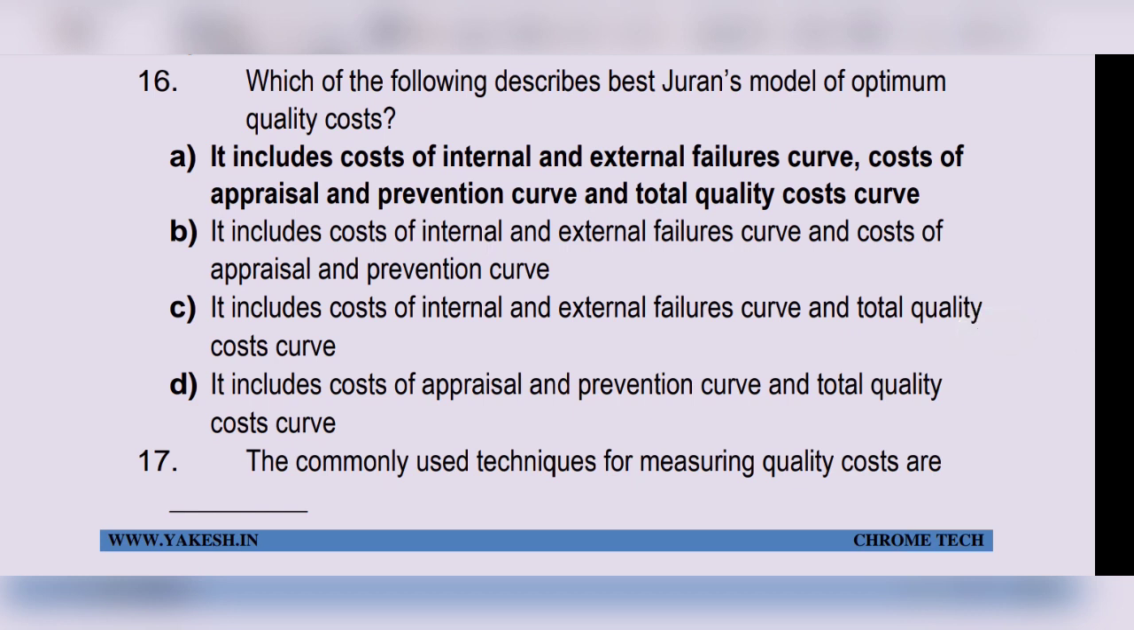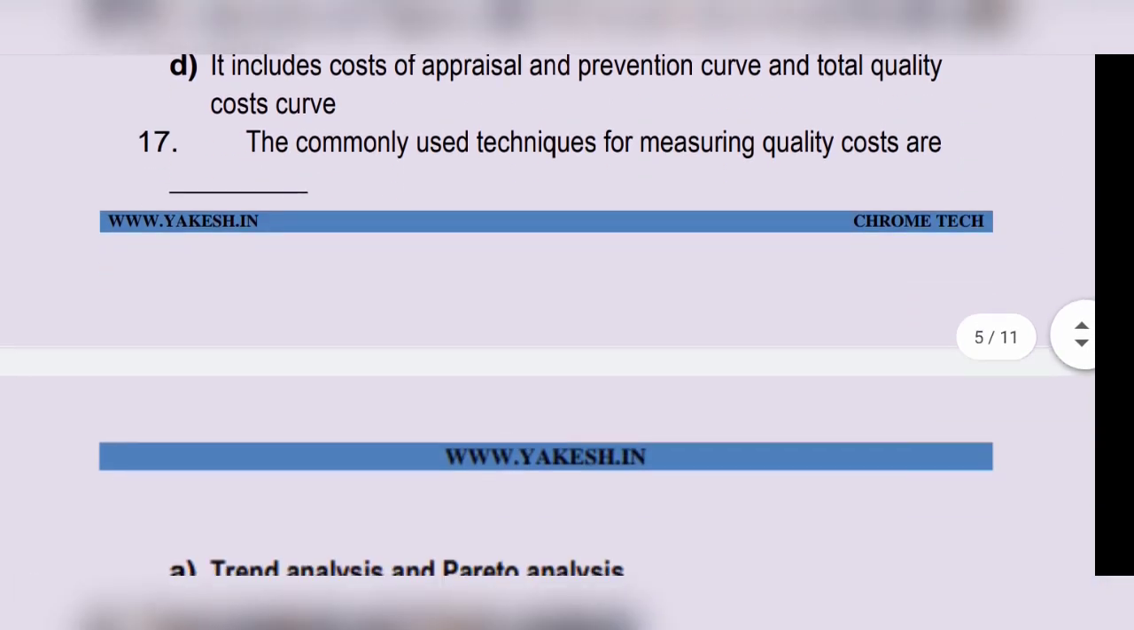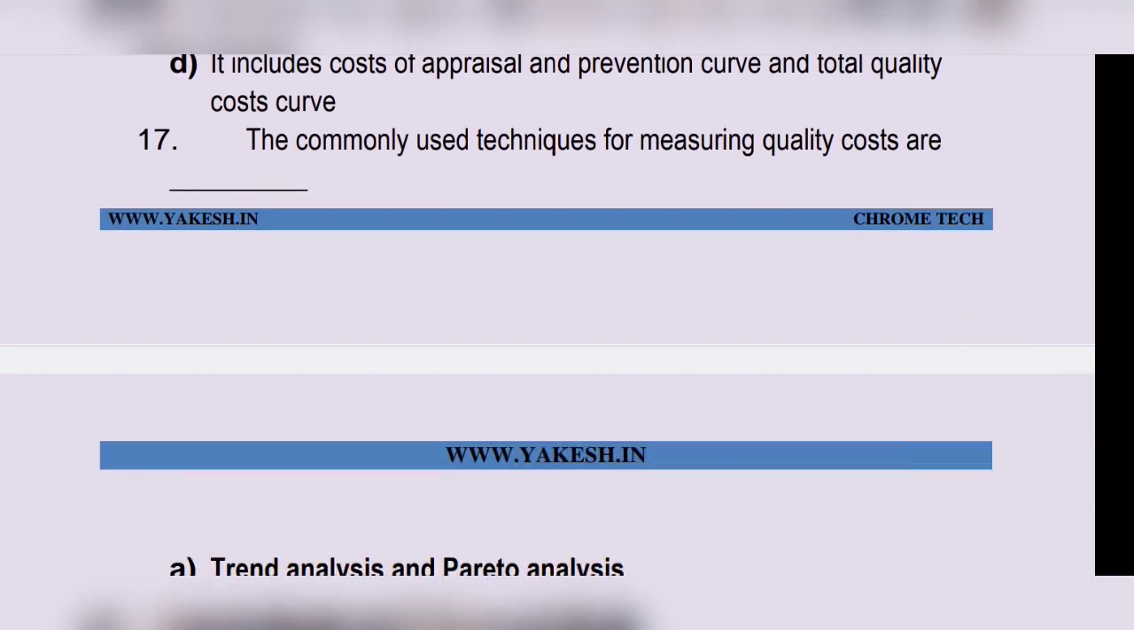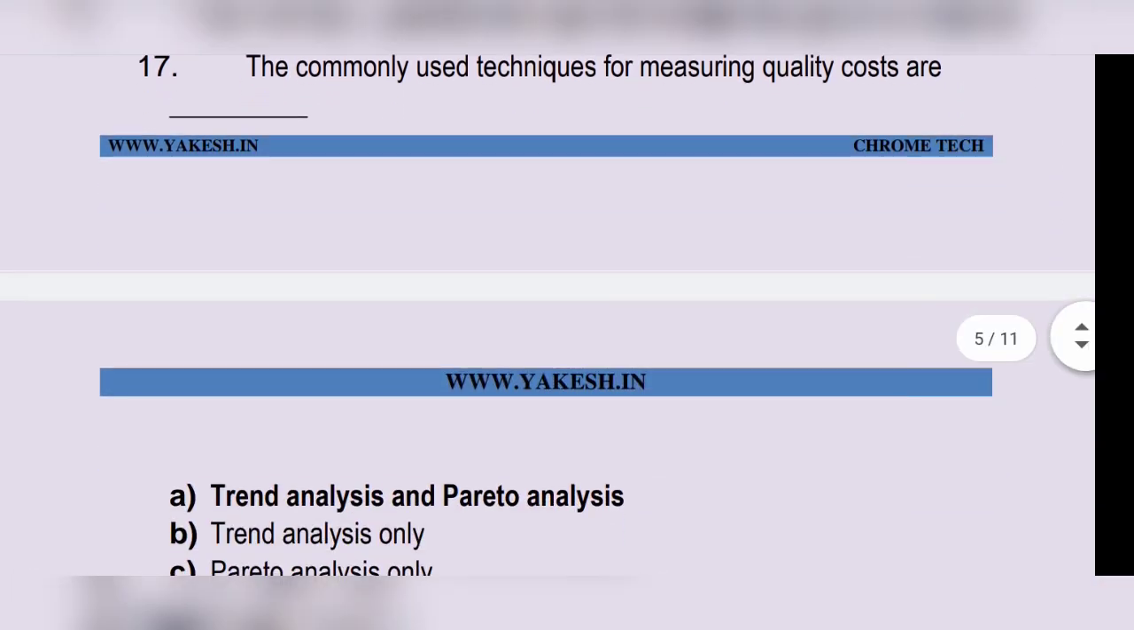Which of the following describes best Juran's model of optimum quality cost? Option A, it includes cost of internal and external failures curve, cost of appraisal and prevention curve, total quality cost curves. Option A is the correct answer. The commonly used technique for measuring quality costs is option A, trend analysis.